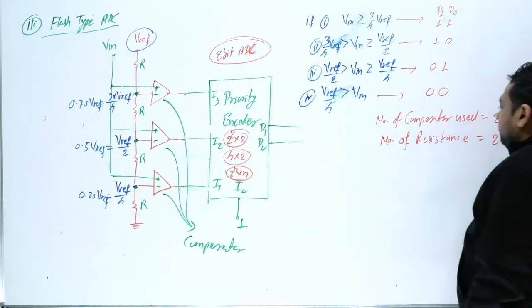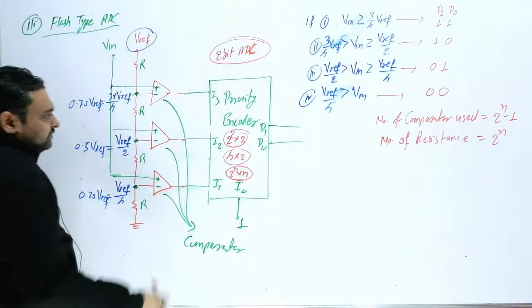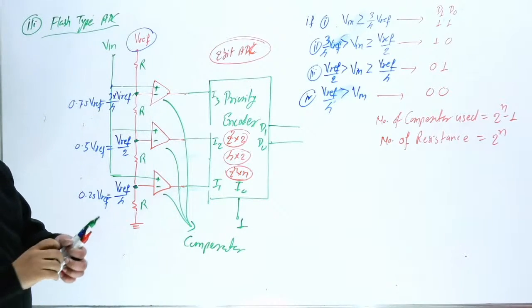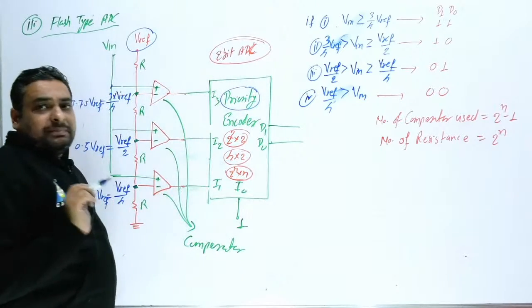This is 2 raised to power n. You can see, sir, 1, 2, 3, 4. Okay, and third important thing you remember, this is a priority encoder.